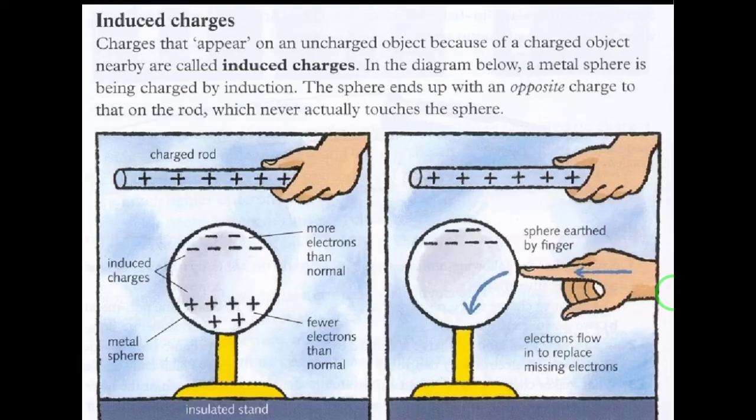Induced charge. Charges that appear on an uncharged object because of a charged object nearby are called induced charge. In the diagram below, a metal sphere is being charged by induction. The sphere ends up with an opposite charge to that on the rod, which never actually touches the sphere.